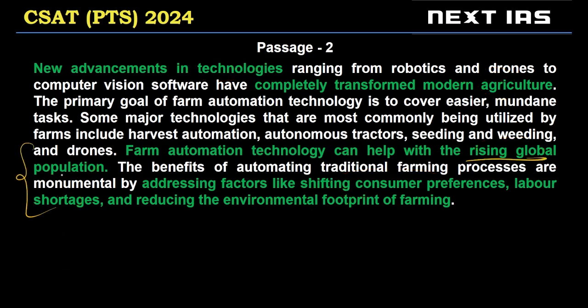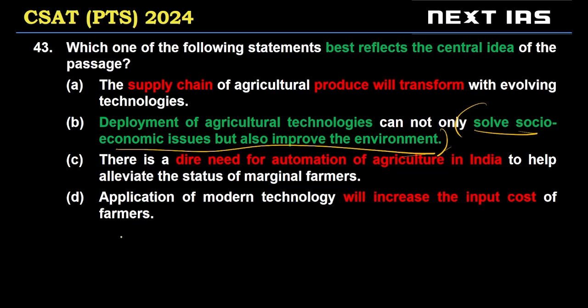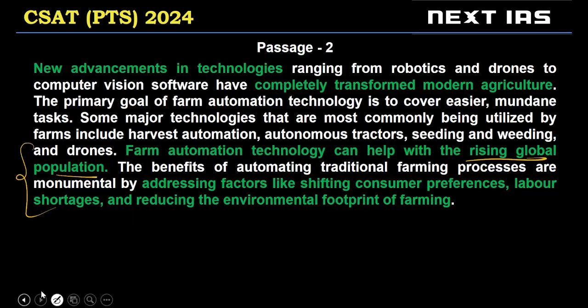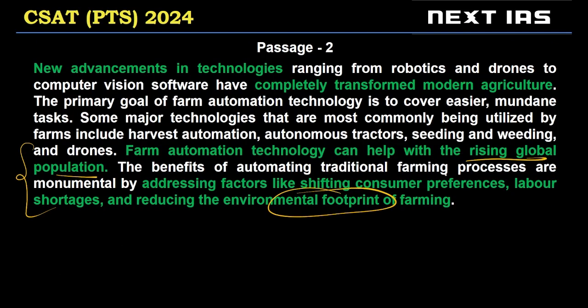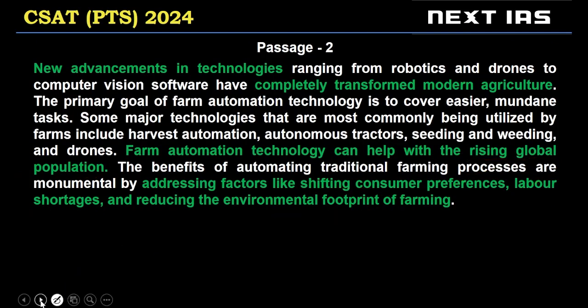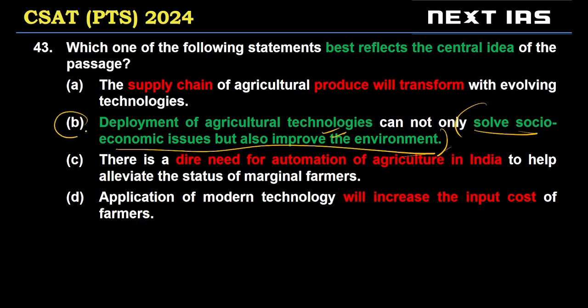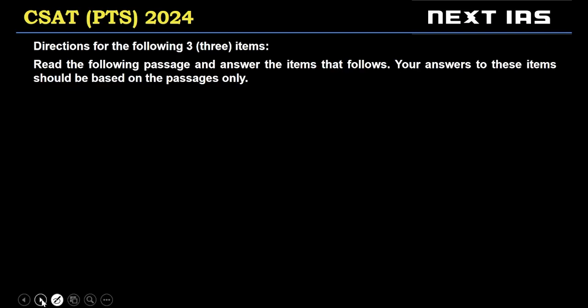Help with rising global population, we can say socio-economic issue, and environmental footprint, right? So improve the environment. We can also include other things like these, but basically option B is replacing the last few sentences of the passage. Option B is the correct choice. Let's look at the next one.